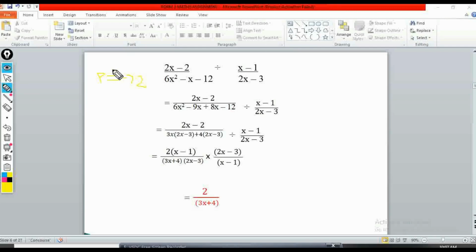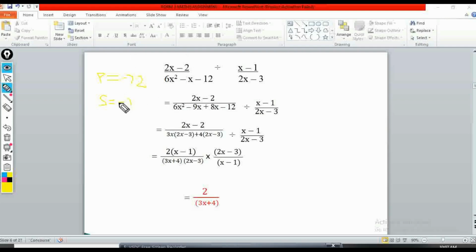Yes, so negative 72. So that's the product. And then we are also supposed to have the sum. So in our case here, the sum will be negative 1. So we are going to look for two numbers which, if you multiply, you get negative 72.